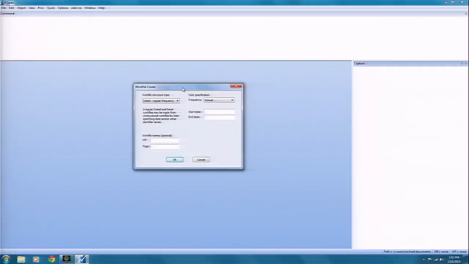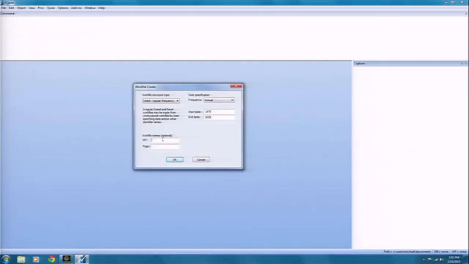As I mentioned, in the case of Fiji, we're dealing with annual data, so obviously the first thing we need to focus on is indicating that this work file will have, in the first instance, annual frequency. We then need to indicate the start date, and in this case it's 1970, if you recall, and I'm going to allow it to go all the way out to 2020, even though there's no data up until that point. That's for expansion purposes. So it's annual frequency, the start date is 1970, and the end date is 2020.